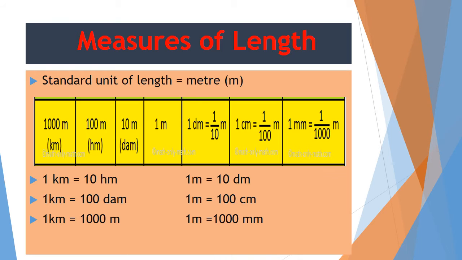Similarly, 1 meter is equal to 10 decimeter, and 1 meter is equal to 100 centimeter, and 1 meter is equal to 1000 millimeter, and the vice versa is written and denoted in the table also.